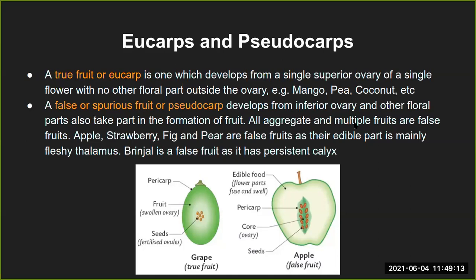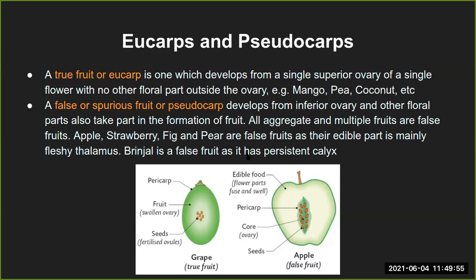All aggregate and multiple fruits are false fruit. So all the previous types that we had seen, whatever aggregate or multiple fruits, come under the pseudocarp. For example, apple, strawberry, fig, and pear are all false fruit, as their edible part is mainly the fleshy thalamus. Brinjal, which is the vegetable, or we also call it eggplant sometimes, is a false fruit as it has the persistent calyx, and you know that brinjal has that calyx part around its fruit.